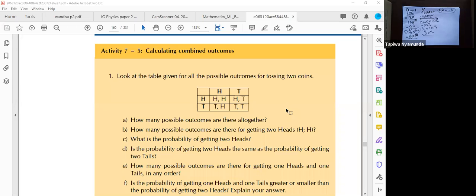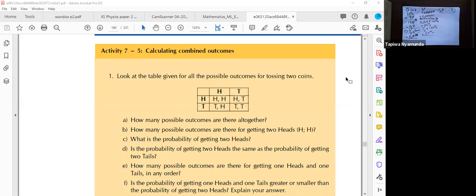Okay, so question A is asking, how many possible outcomes are there altogether? What are the possible outcomes, guys? Look at the table.